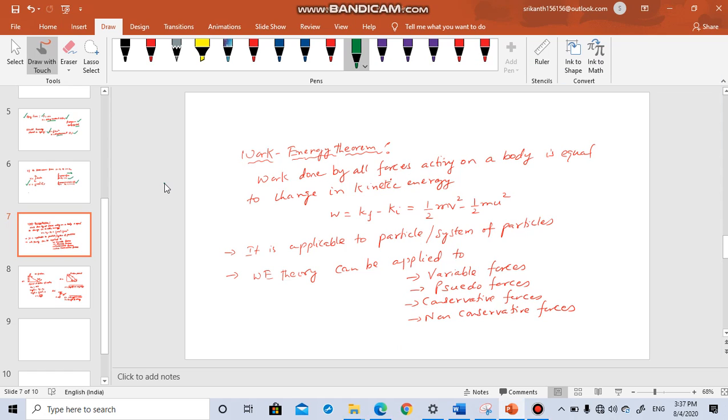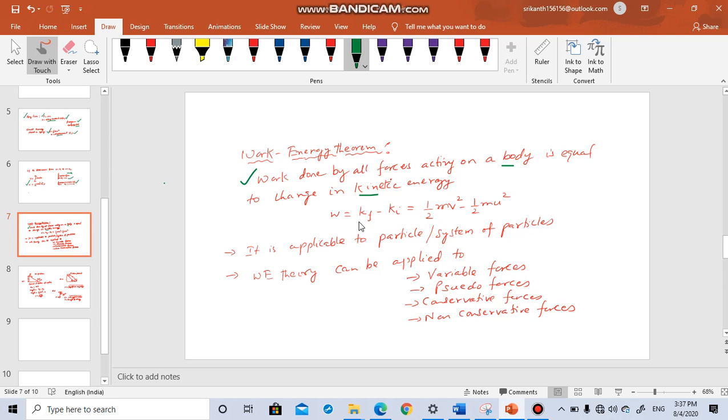Now let us discuss the work energy theorem. It says that work done by all forces acting on a body is equal to the change in kinetic energy. That means work done W is equal to Kf minus Ki.